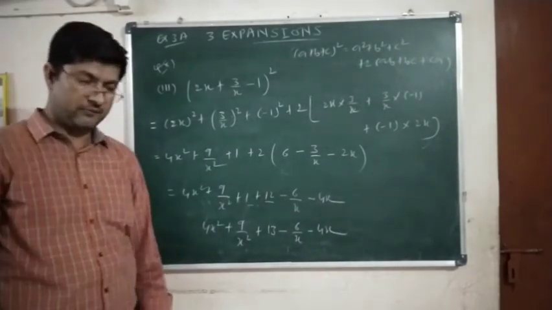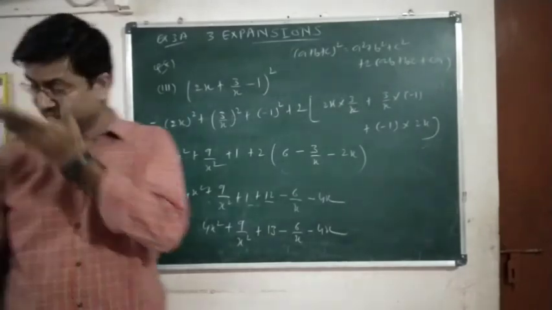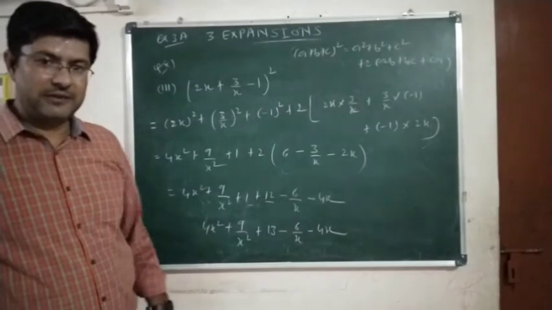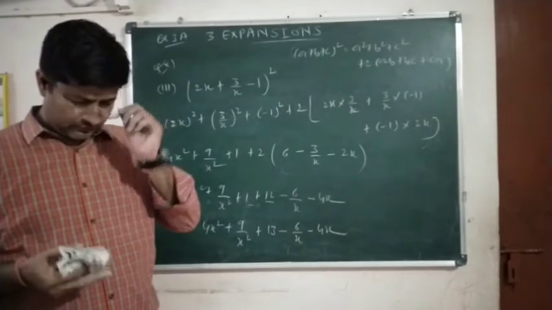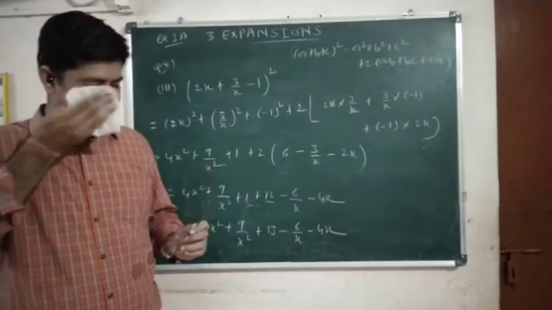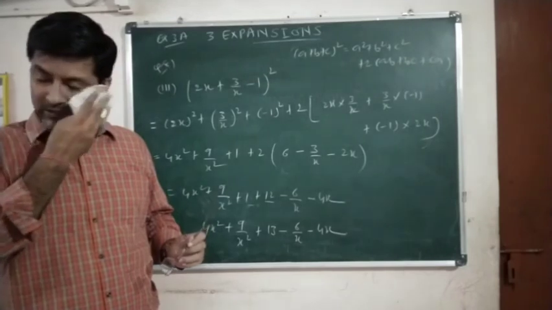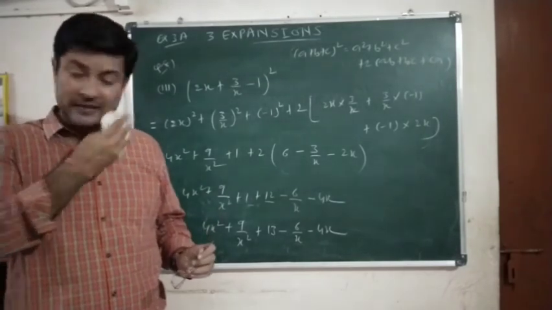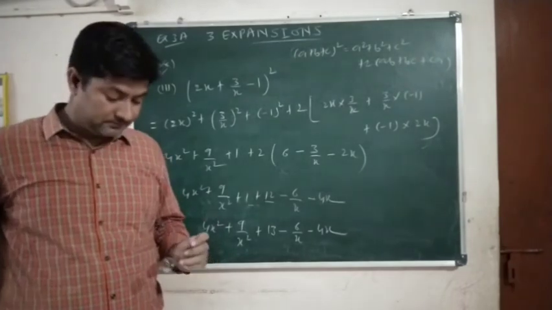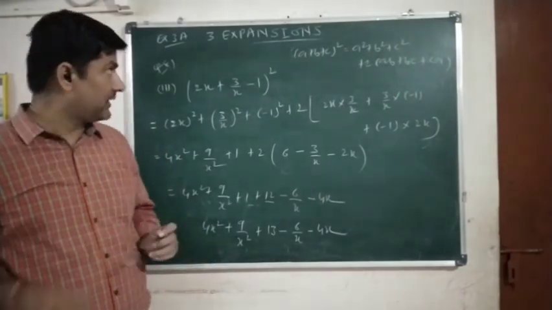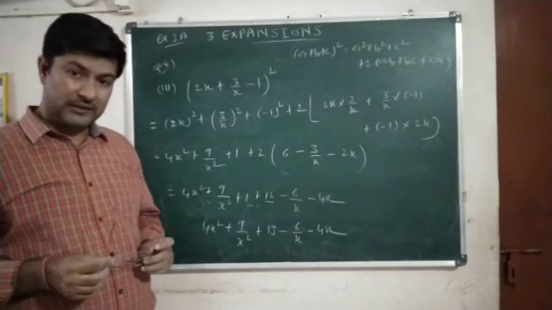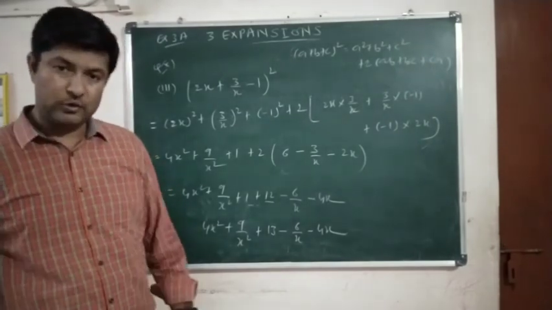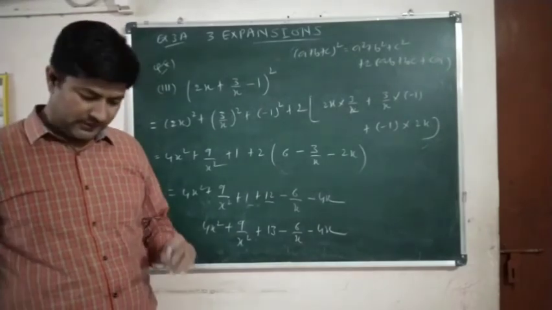So question number 8 we have completed so far. Today we started the explanation. We have seen the various identities which we have seen in the previous classes also: perfect square, perfect cube, difference of square, difference of cube, sum of cube, and a few more identities. And then we have started the third exercise. We have completed till question number 8. I hope you have understood all the questions very well.